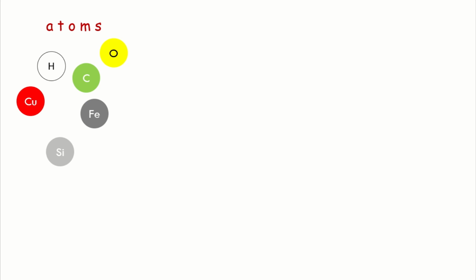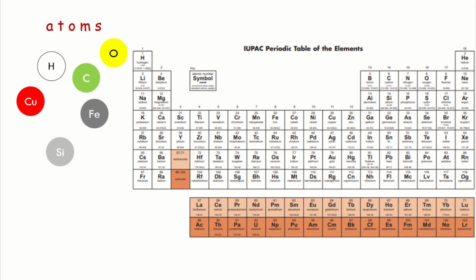This sphere labeled H is called hydrogen. This sphere labeled O is oxygen. This sphere labeled C is carbon. Fe is iron. Si is silicon. And Cu is copper. These are different kinds of atoms that make up all materials in the universe, and you can find a list of them in what we call the periodic table of elements. As of today, there are 118 known elements in the universe.